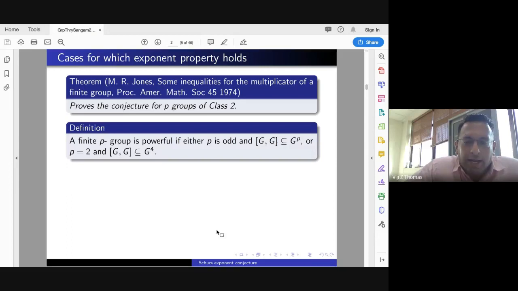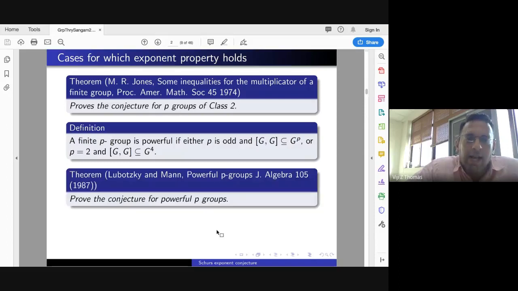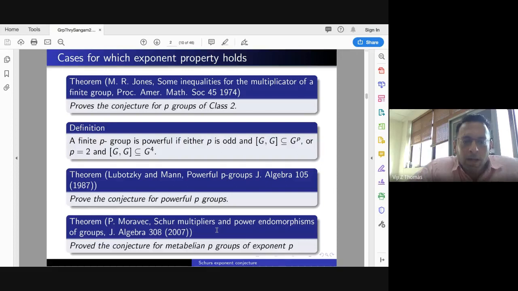Everybody knows when a finite group is powerful; this is the definition. For powerful groups, Lubotzky and Mann proved the conjecture for powerful p-groups in this paper. Moravec proved the conjecture for metabelian p-groups of exponent p. As I said, I will first present the results for when the exponent problem is true.